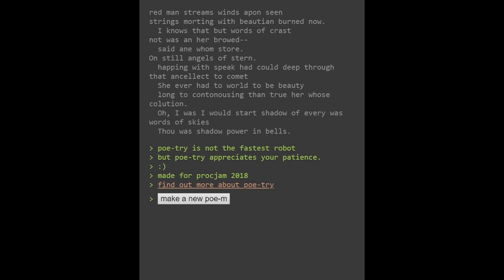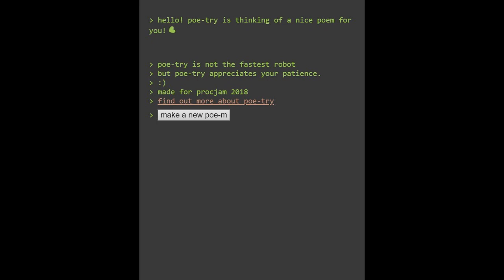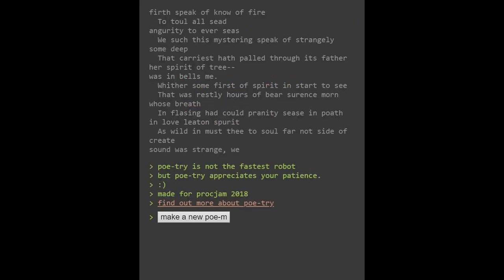Poetry is not the fastest robot, but poetry appreciates your patience. This is quite cute that it does make nice poems. First speak of known of fire, to towel all seeds. Sorry I suck so badly at reading it.